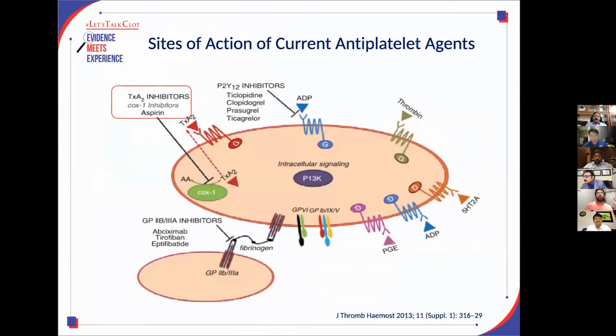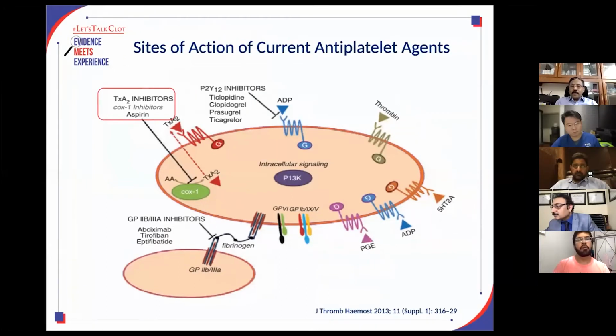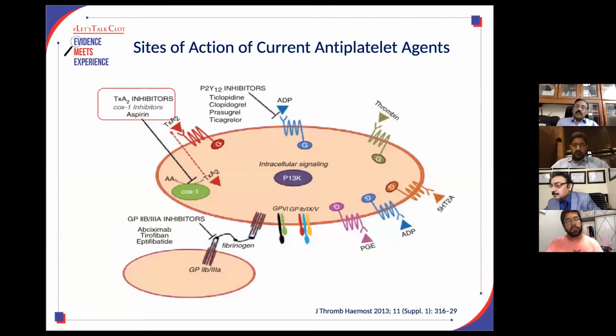We all know how antiplatelets act. Platelets are the main culprit for making thrombus. As soon as platelets come into contact with subendothelial tissue, they start adhering to it and then are activated, and there is a lot of release of material from the alpha granules, and it causes platelet aggregation. And this all happens very quickly, and this results in formation of a platelet plug, which prevents the bleeding. So this is a normal homeostatic mechanism, but when this happens at the site of plaque rupture, it causes acute thrombosis, maybe anywhere in the body.